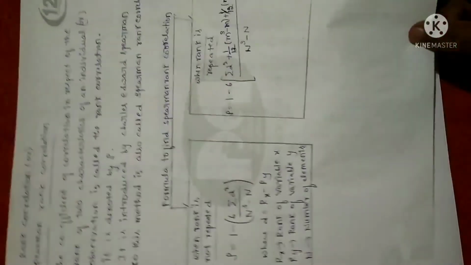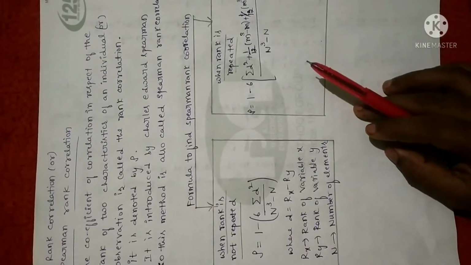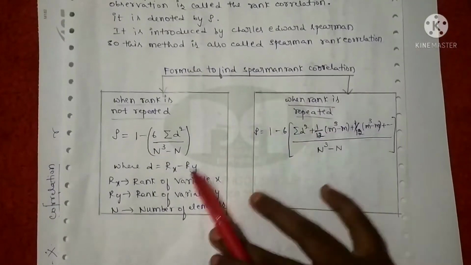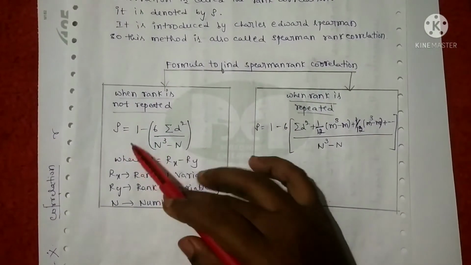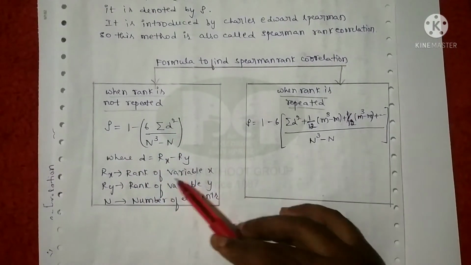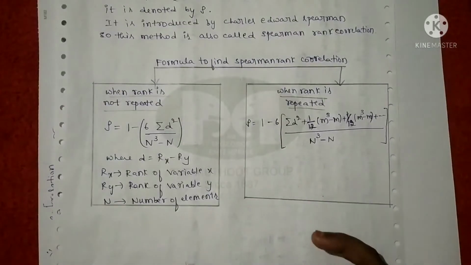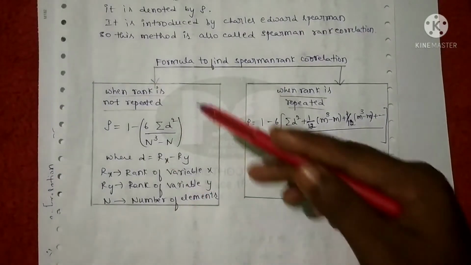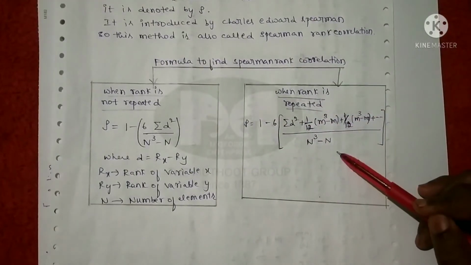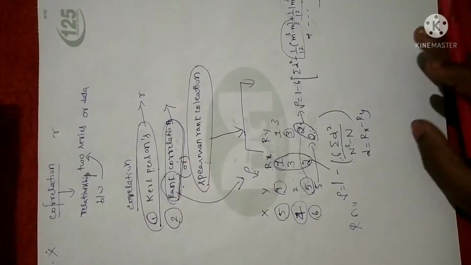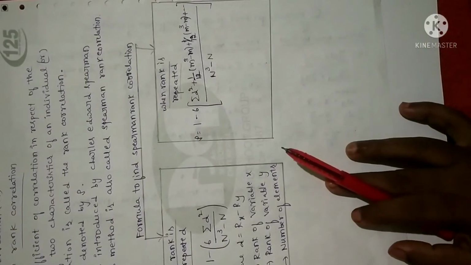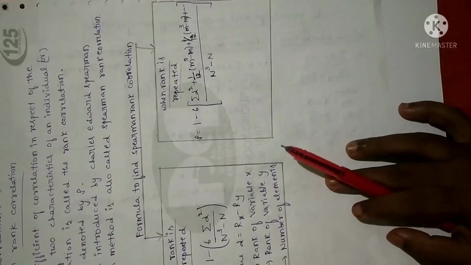So here is the formula list for the same. As I said, it is the Spearman rank correlation. We can calculate the Spearman rank correlation by using these two formulas. When rank is not repeated, we use this formula, where d is given by rank of x minus rank of y, that is, rank of variable x minus rank of variable y, and n is clearly the number of elements. You have to count the number of elements. When rank is repeated, you have to remember this formula. Clear? Hope all the basic concepts are clear for you. This is the concept regarding the Karl Pearson coefficient of correlation and the Spearman coefficient of correlation.